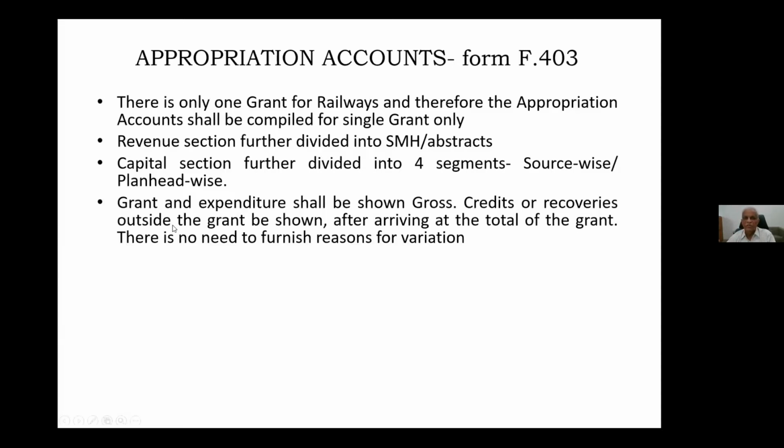Then always grant and expenditure should be gross. Why grant and expenditure should be gross? Because the budget we will be seeking under gross segment, gross only. Parliament will give only for gross. But please listen this carefully. Credits or recoveries, we will be showing them in our demands for grants. But this will not be put up for voting of Parliament.